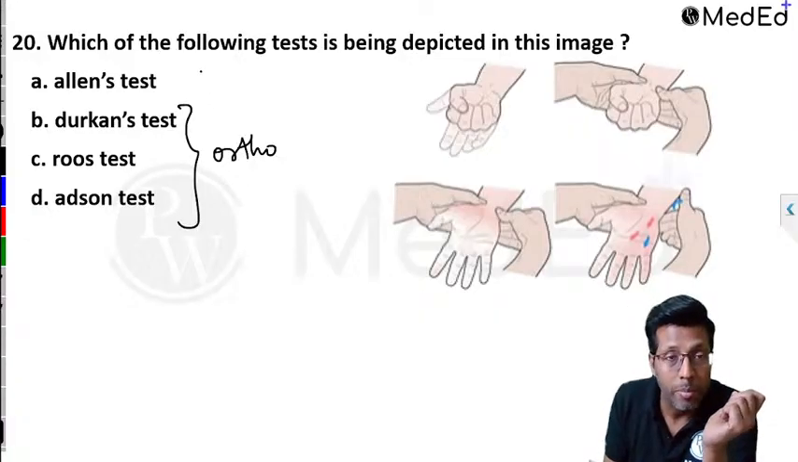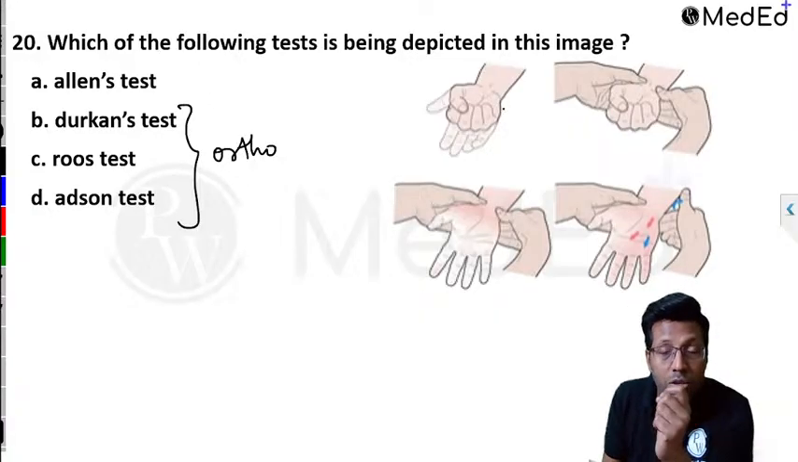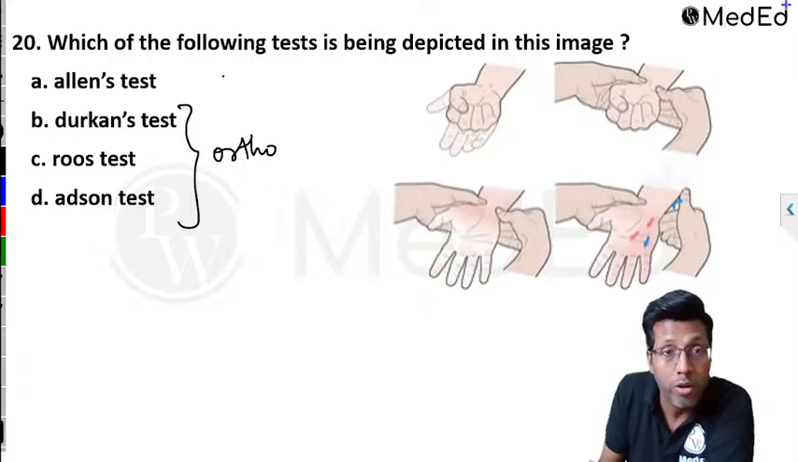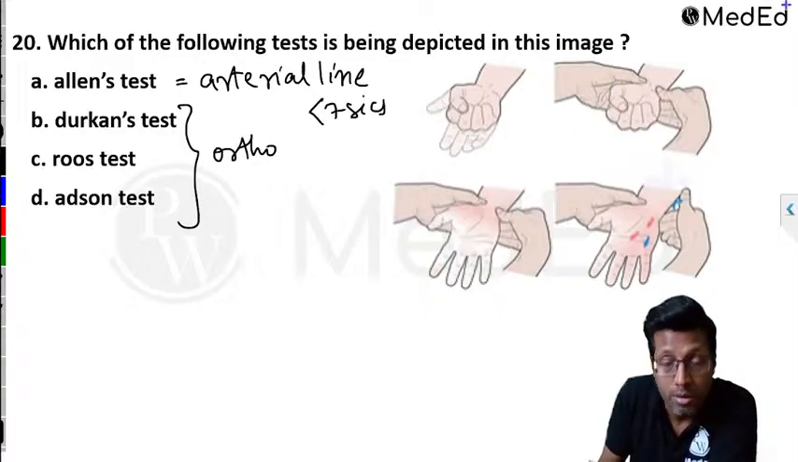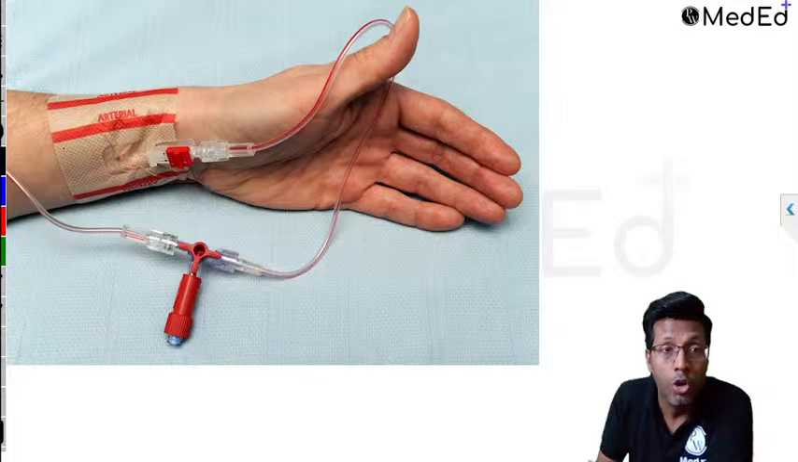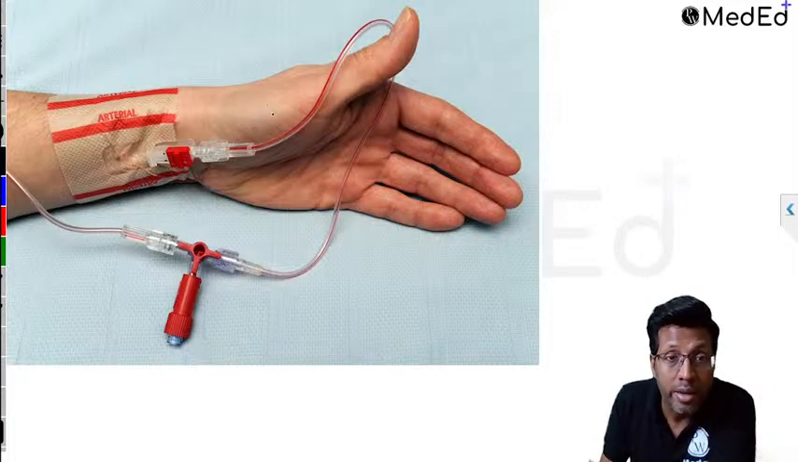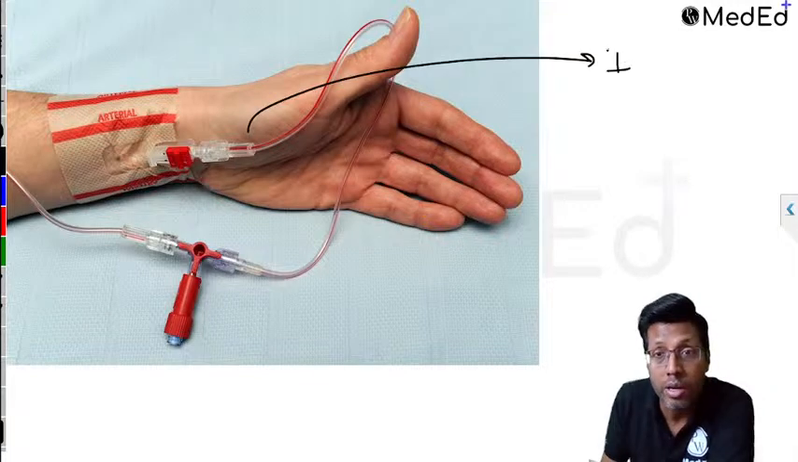So Allen's test, remember, it is done to check the patency of the radial artery when you're putting an arterial line. In anesthesia, when we're putting an arterial line, remember it has to get filled up in less than 7 seconds. Right? Arterial line is this. You put it in an artery. And why is an arterial line inserted? Remember, it is used for invasive blood pressure monitoring.